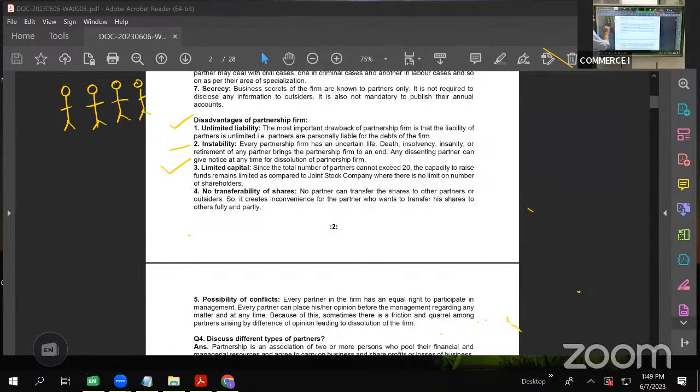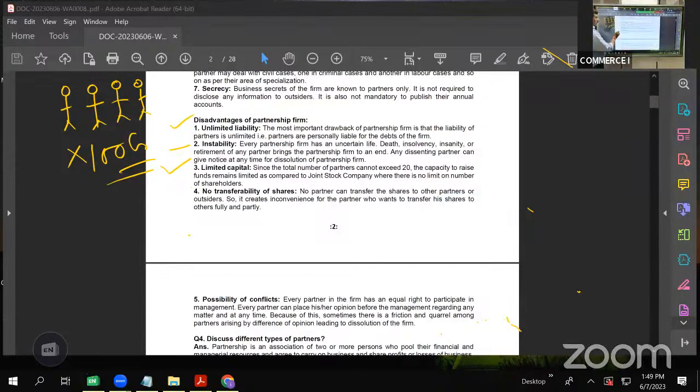See, suppose a business requires a finance of 100 crores. Is it possible for a partnership firm? Then the answer is no. It can be done only as a company. It can be done only as a joint stock company. So again, here also we can say that the capacity of partners to invest is limited, as such will not allow them to invest more.